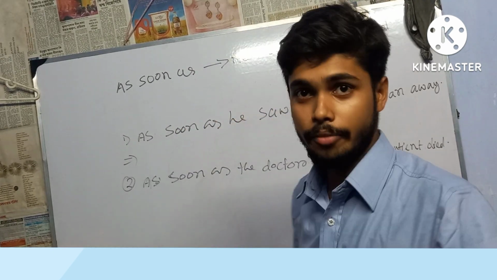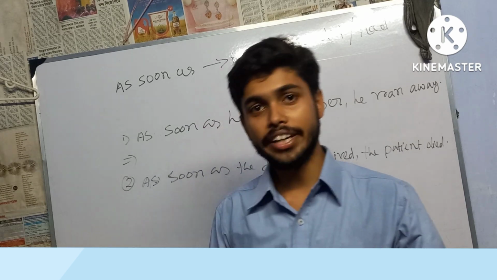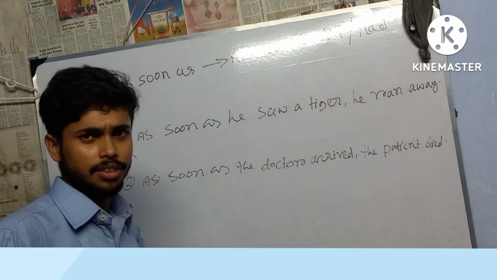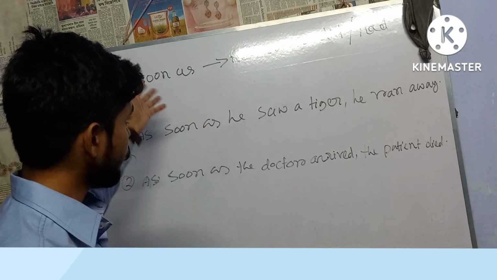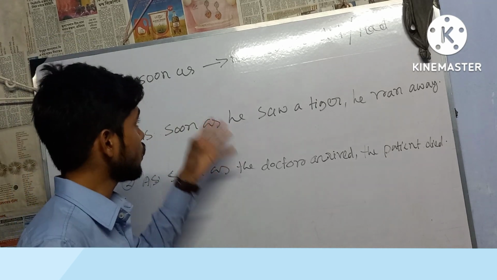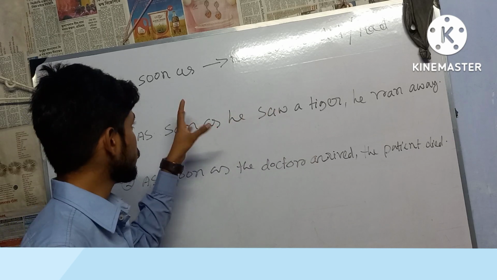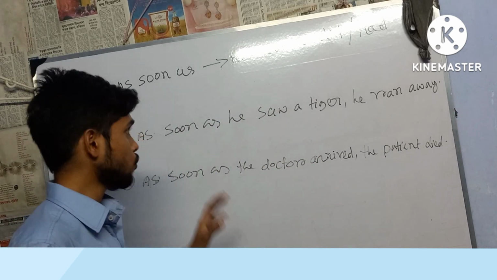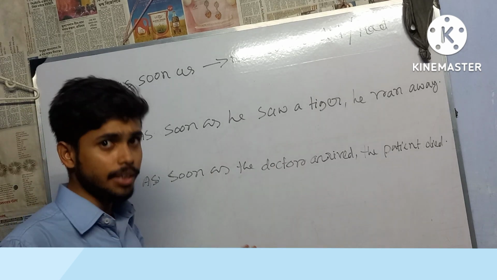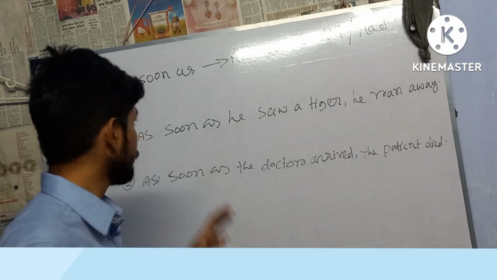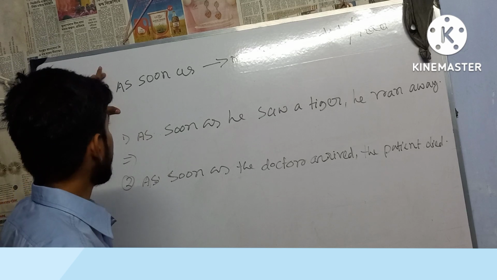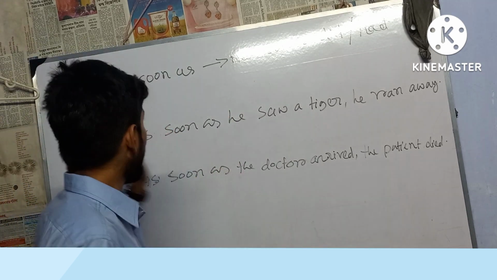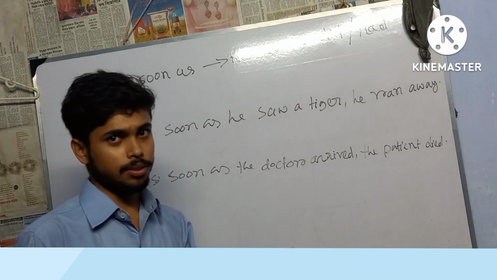After a long time, I have come to take another important class in English grammar, that is transformation of sentence. I hope that in my previous class I had given you more than 6 or 7 rules. I will take another class. I hope that after the next class I will complete my entire series. So today comes the topic of how we will change from affirmative to negative sentence.